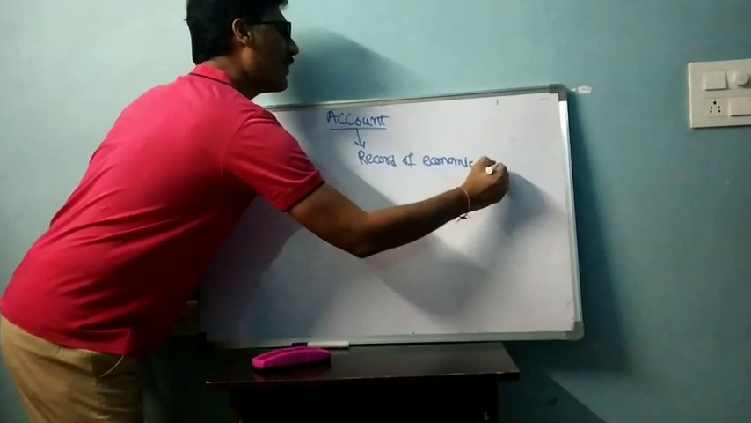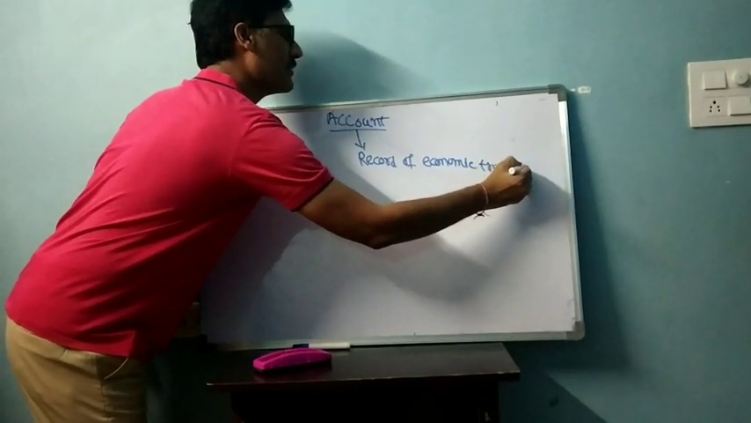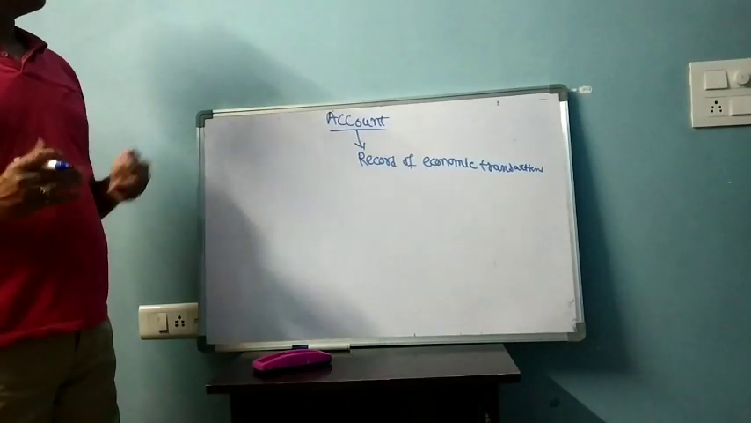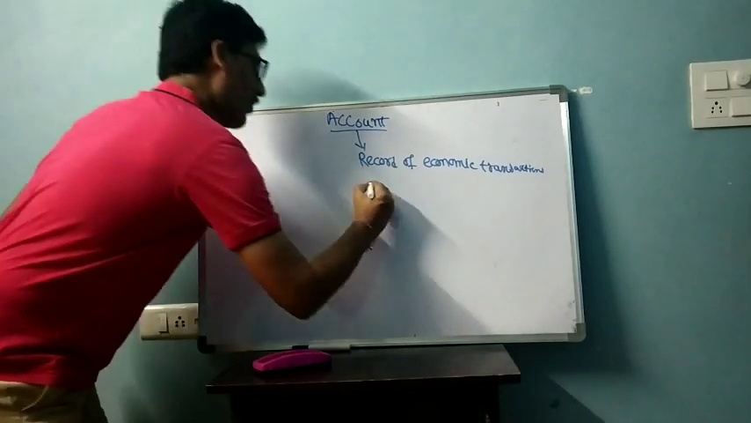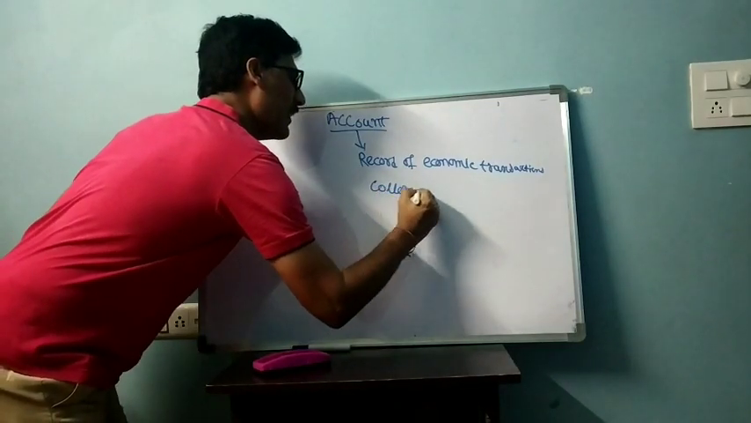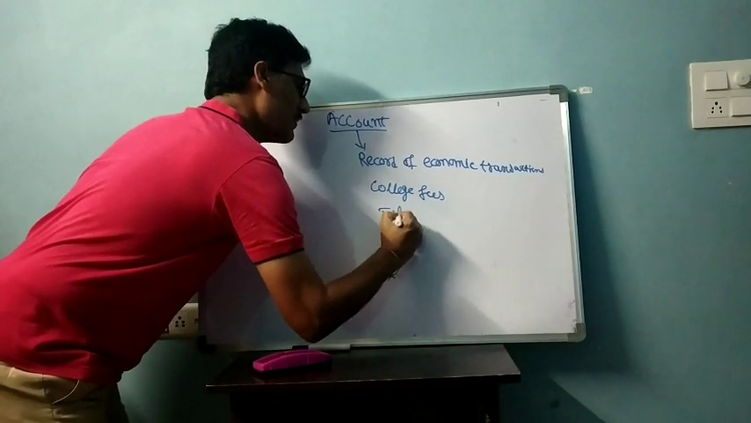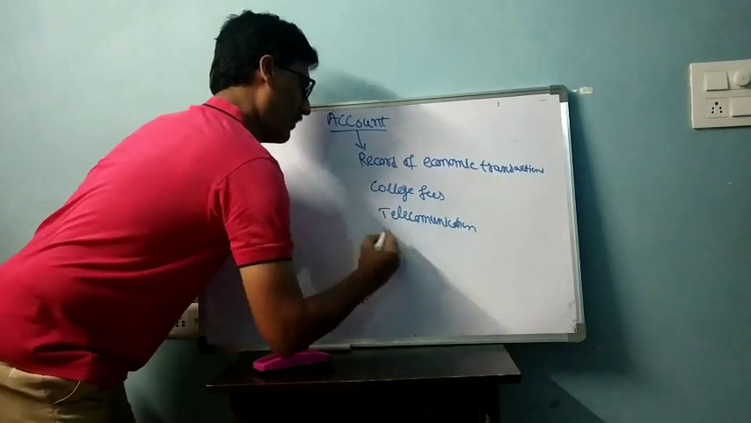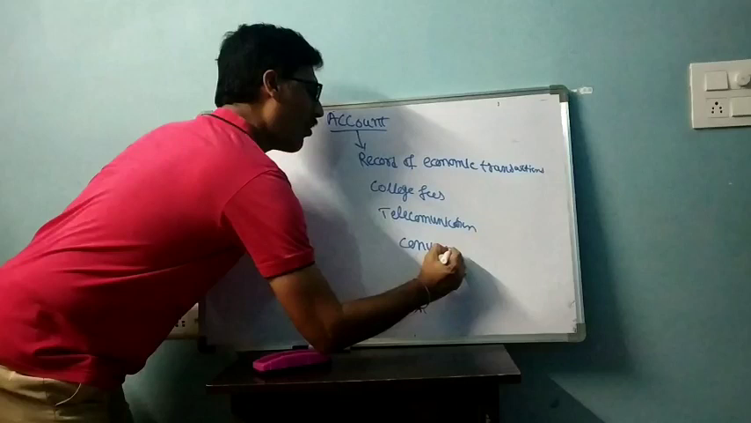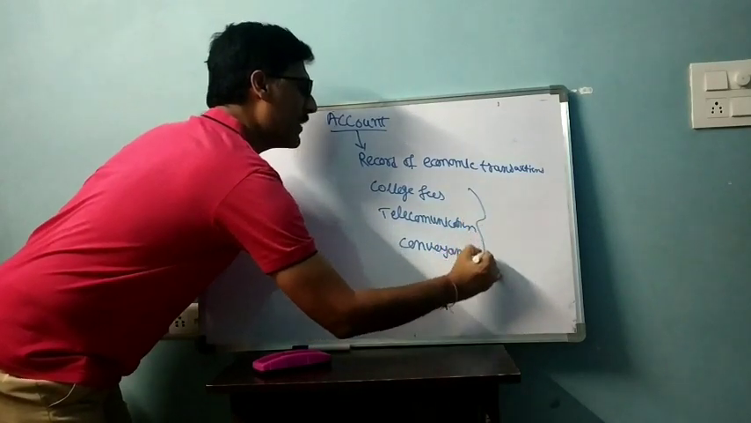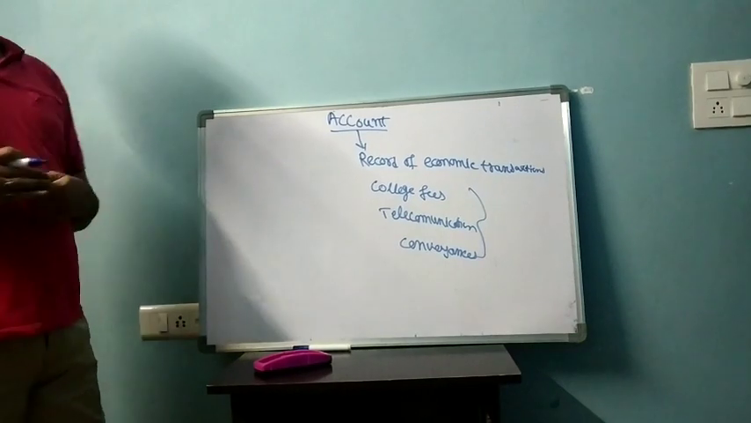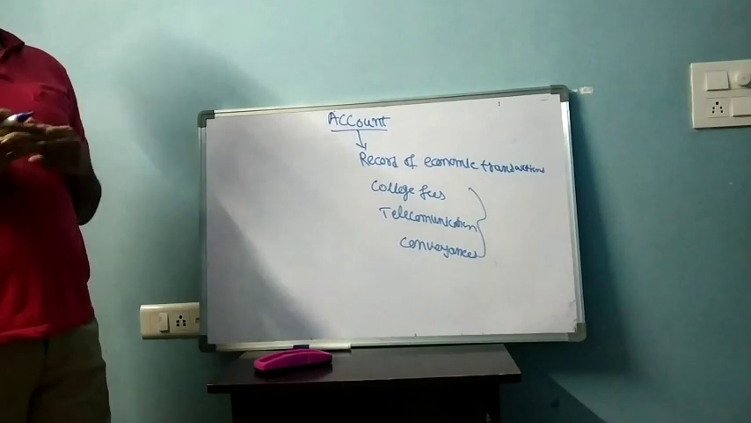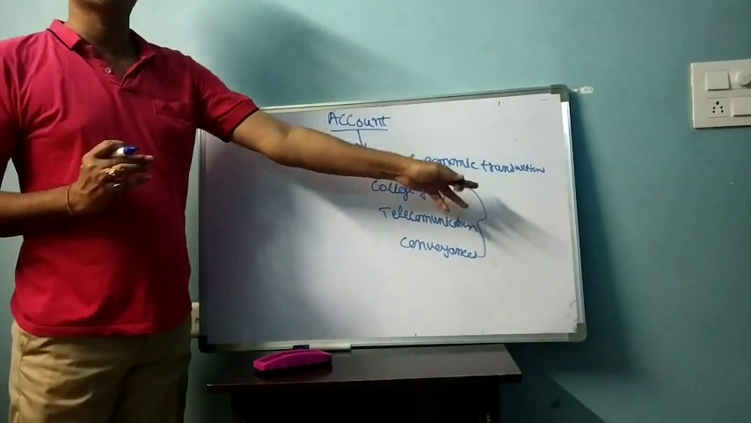In daily life also, we come across many types of economic transactions, right? The best examples are paying college fees, and the amount you spend on telecommunication and on conveyance. These are the most common economic transactions we come across in our daily life. But compared to our daily life transactions, in a business there will be many more economic transactions.